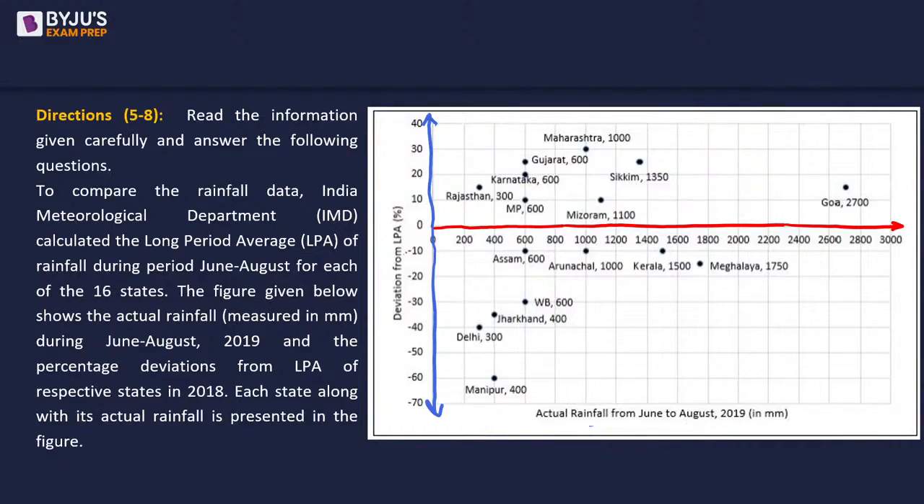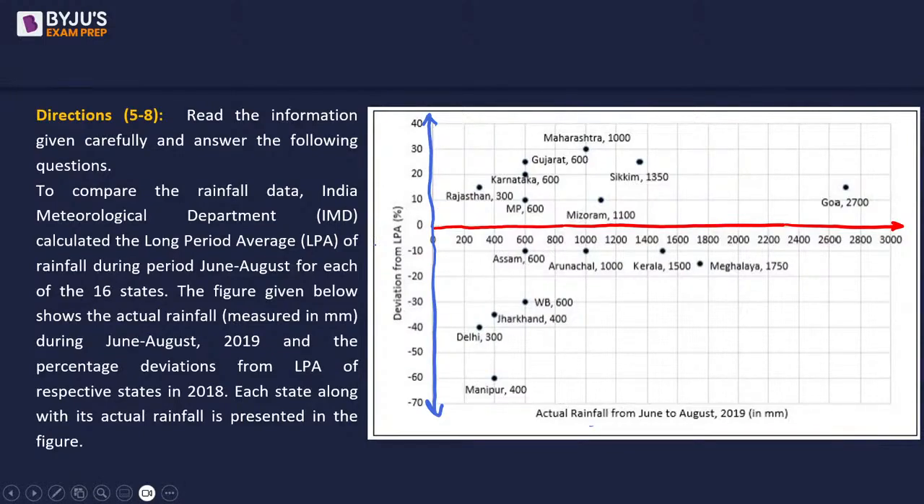And what about the y axis? Y axis shows deviation from LPA. What is LPA? LPA is long period average. This is given in your main stem. Right? So this part is deviation from LPA in terms of percentage. So based on the previous year's trend, what is the percentage change in this year?